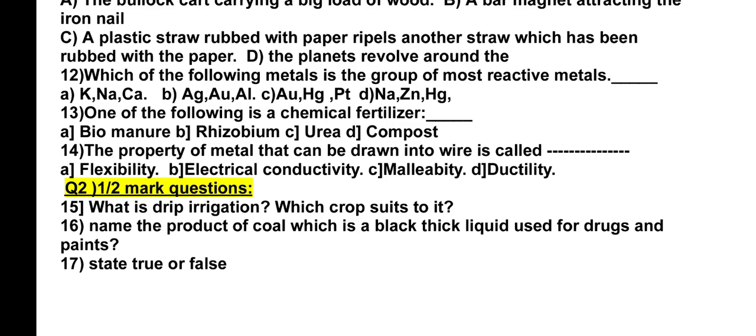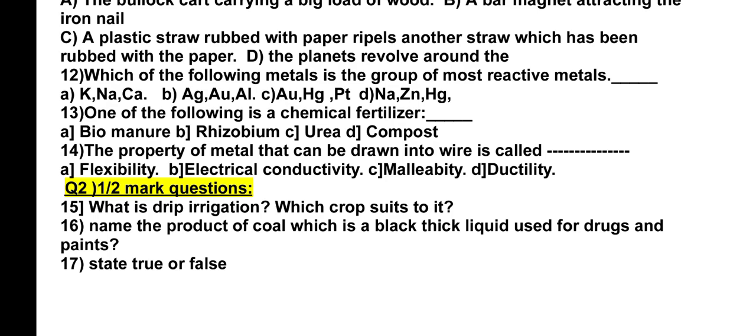Compost is nothing but decayed plant or animal waste products such as cow dung or dried leaves. They are put into a pit and allowed to decompose. After some time we get a dark colored powder which contains all the minerals in a dissolvable form. That is called compost.